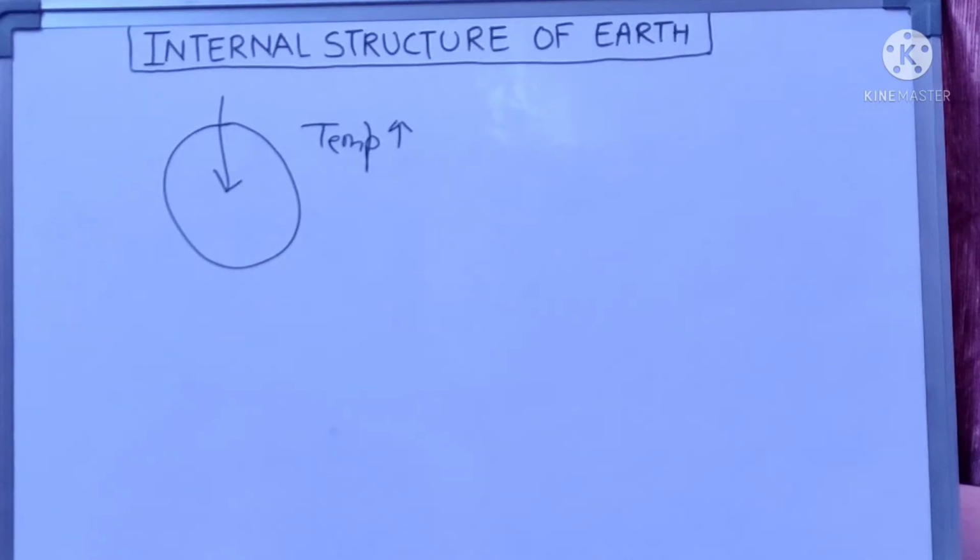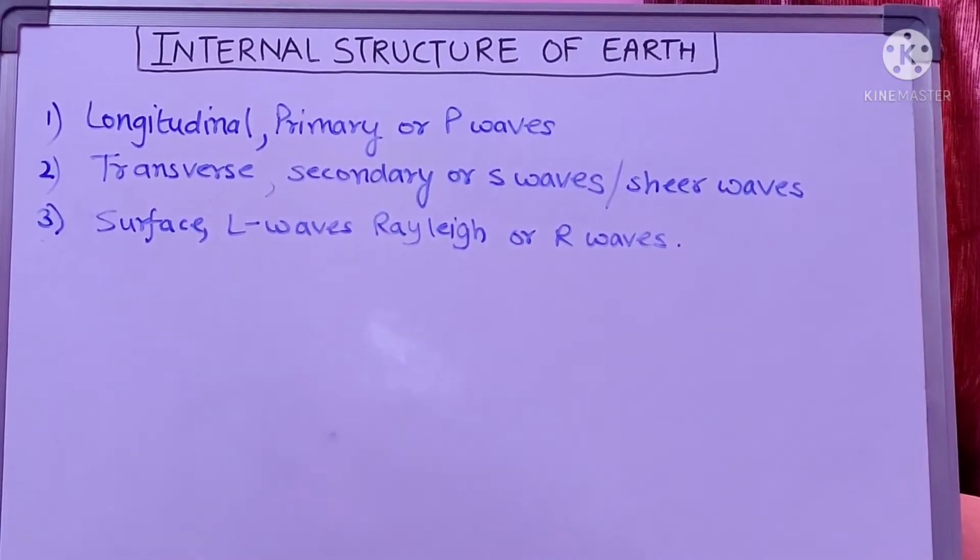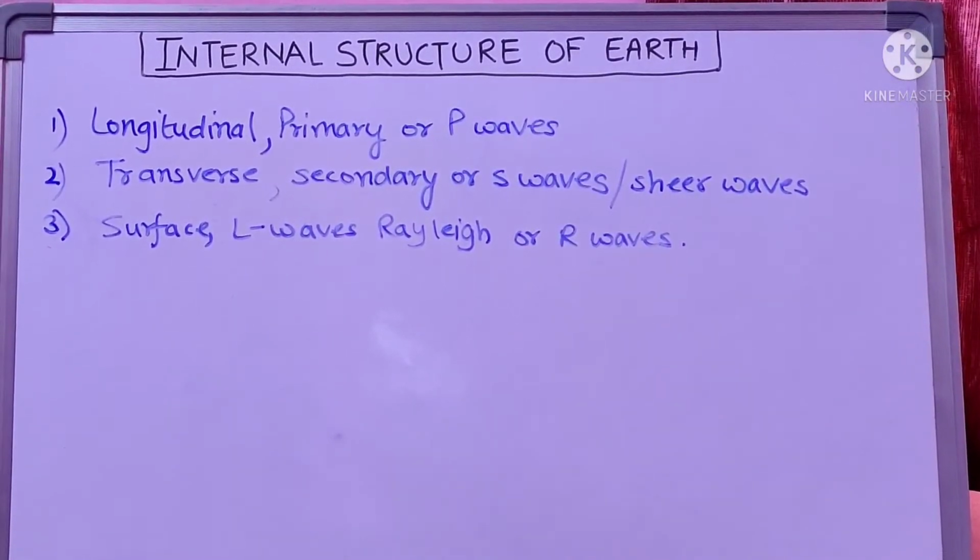We mainly have three types of waves: P waves, S waves and L waves, which we will now read about. The three types of waves are the longitudinal, primary or P waves. The second one is the transverse, secondary or S waves. We also call them shear waves. The third is the surface, L waves, Rayleigh or R waves.